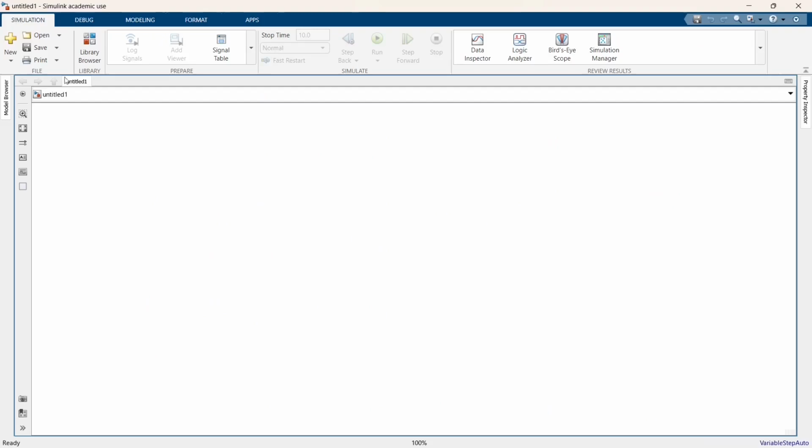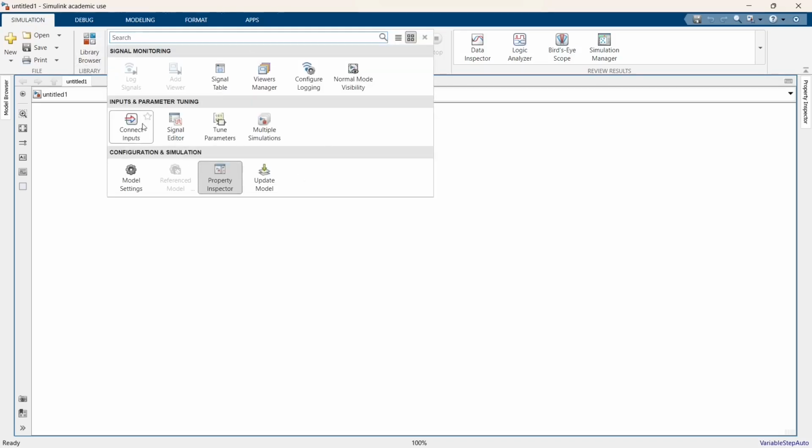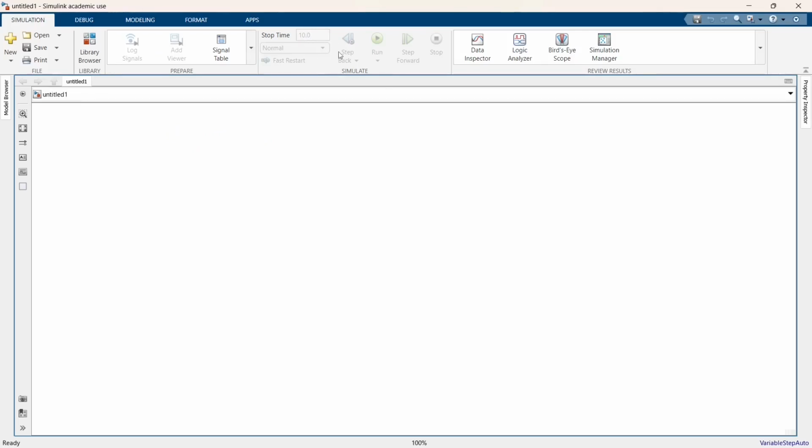In simulation, you have open, close, save options, and the library browser. This is a very important thing. We'll be coming to that. Some options like the property inspector for the graphs and all, data logging, and a lot of things. Then here you have the stop time of the simulation, how long you want the simulation to run. This is in terms of seconds. So you can start with 1 second, 2 seconds if you want to run the simulation, and you can run it here. Some of the result analysis options are also mentioned here.